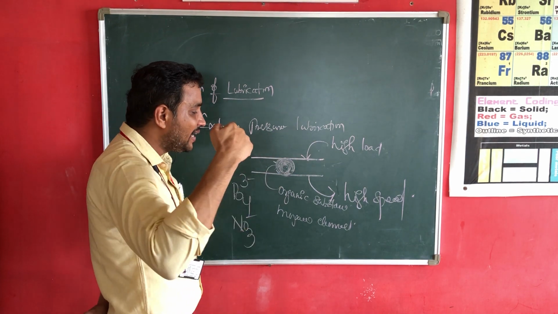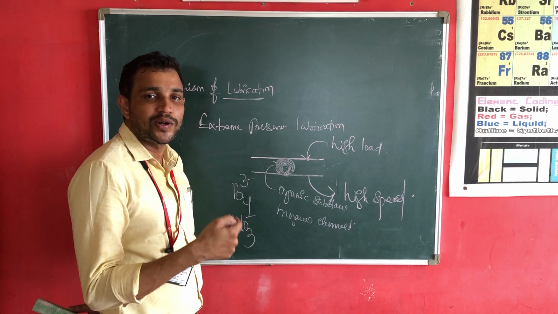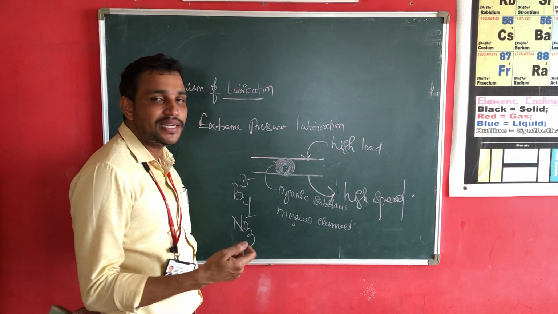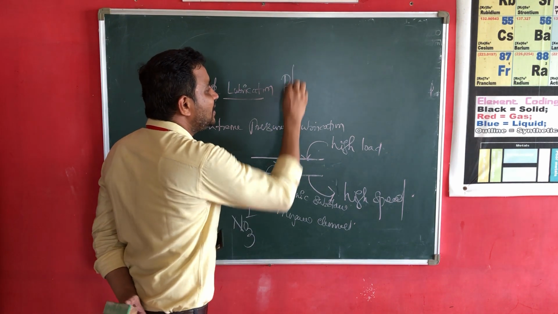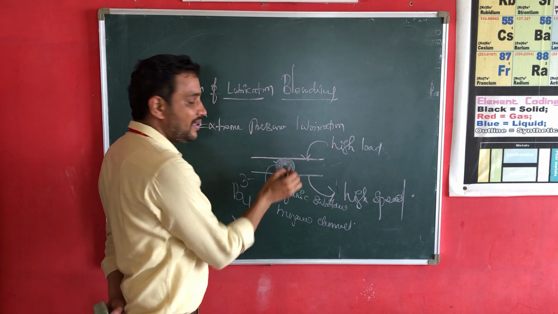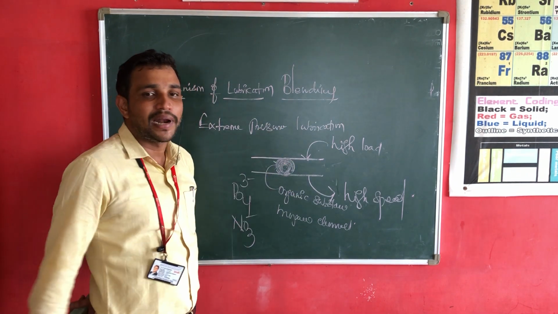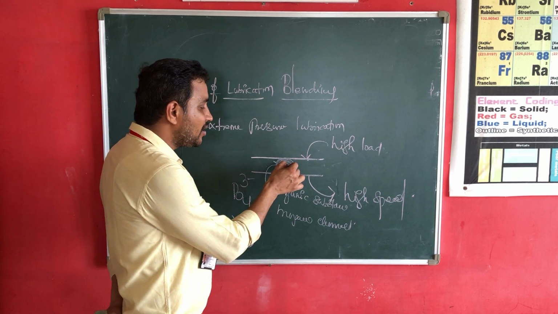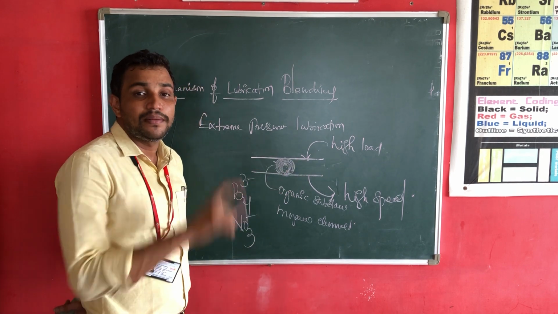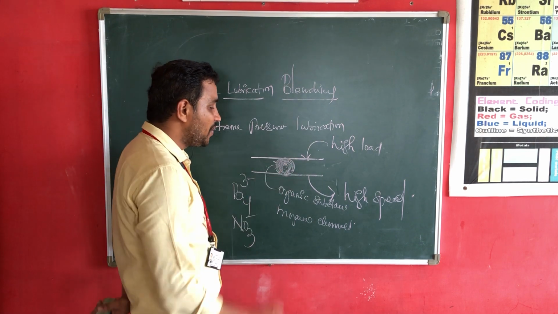The addition of a chemical substance to lubricating oil to improve its properties is nothing but blending. So this lubricating oil is called blended lubricating oil.